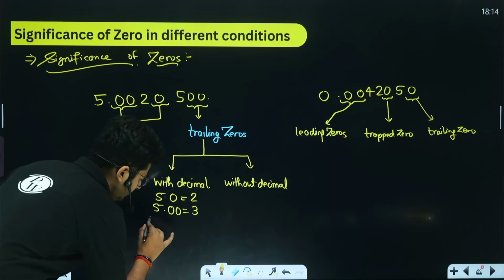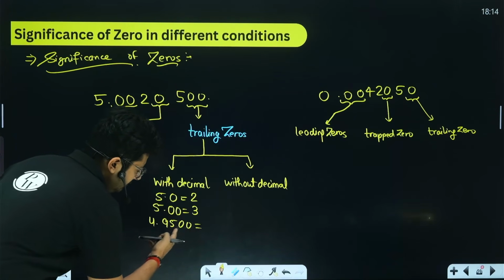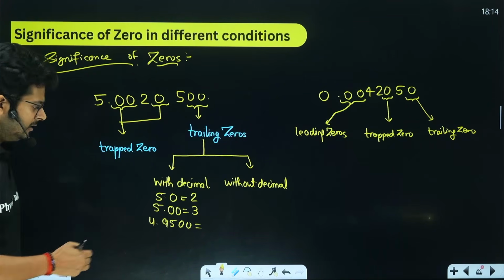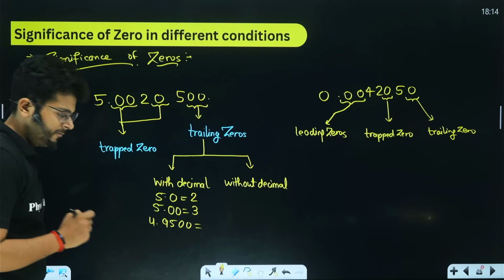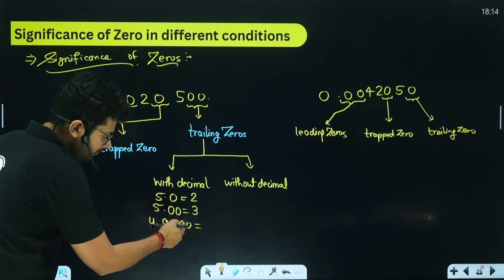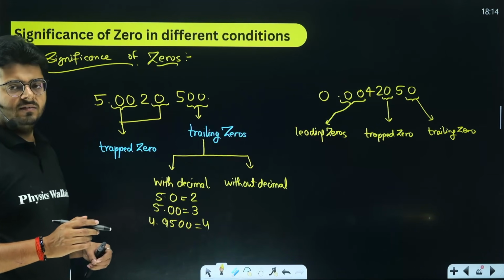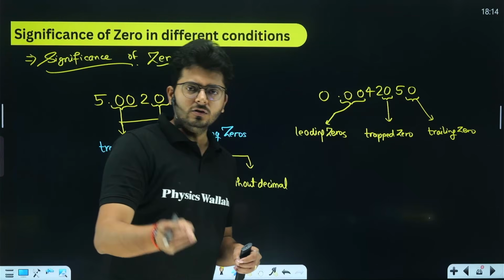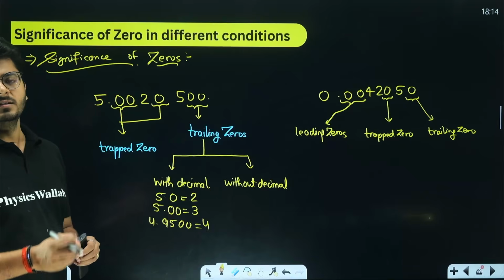If I have, let's say, 4.9500, you see that these zeros are the trailing zeros, but the number has a decimal place, so these zeros will be significant figures. So 1, 2, 3, 4, 5. This number is going to have 5 significant figures. I believe the idea is very clear. If there are trailing zeros and there is a decimal place, then those trailing zeros will be considered as significant figures.